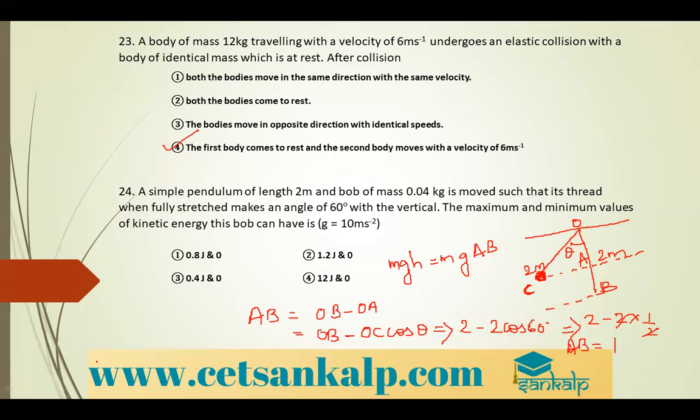So I can substitute that to that equation. M is 0.04 into g is 10 into 1. So it is 0.4 joules. So the maximum possible kinetic energy is 0.4. The minimum possible kinetic energy is 0. So option 3. Okay, I hope you are clear with that.